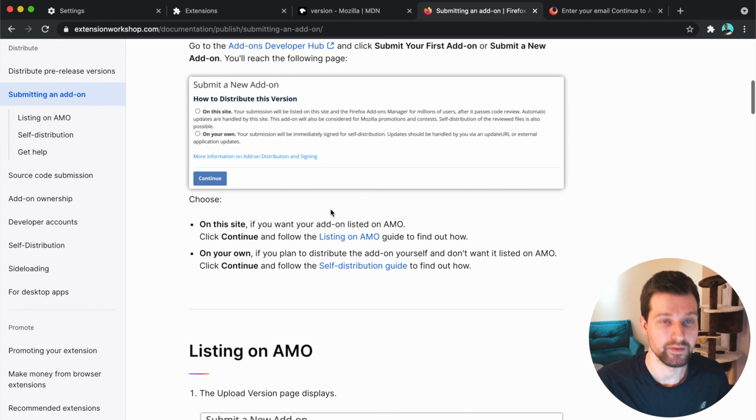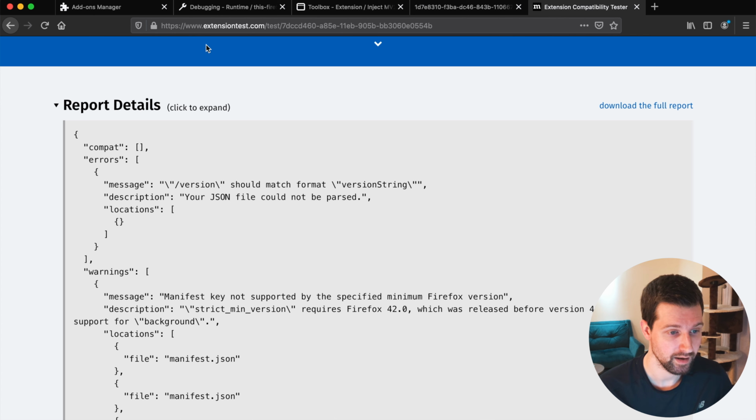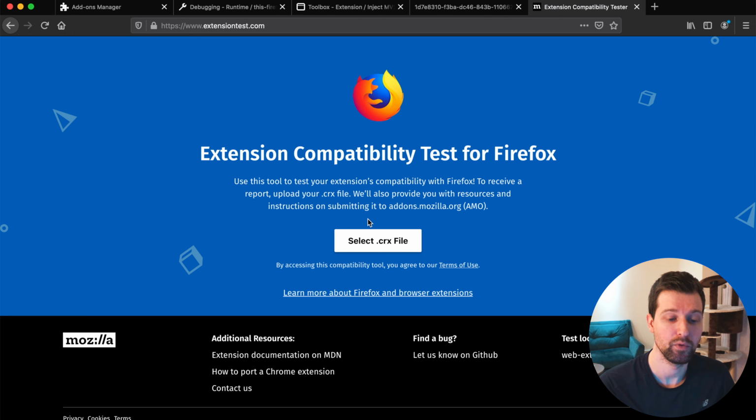But that covers the basics on how to get started, and how you can see which parts of your extension you actually need to change. If you use Chrome, the different Chrome.tabs, for example, these different parts of the Chrome namespace, Firefox supports this. So you don't have to go through and change each of these, which makes it a lot easier. Any changes that you do make are mostly going to be around your manifest file. But again, I recommend checking out extensiontest.com and really taking a look through what your extension does.